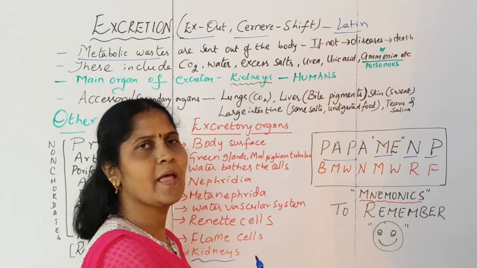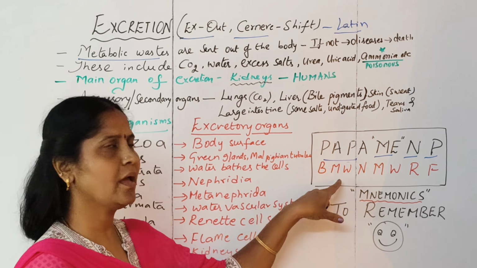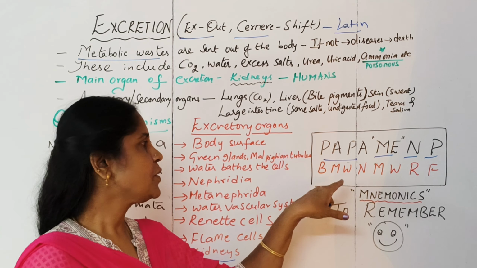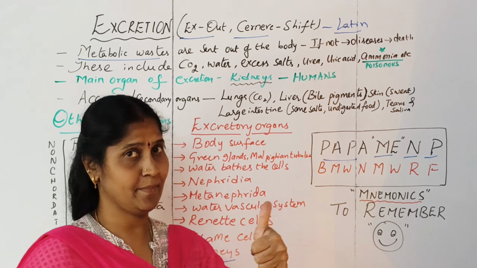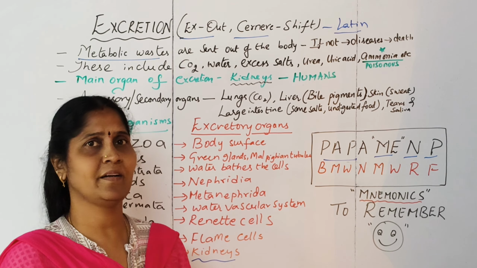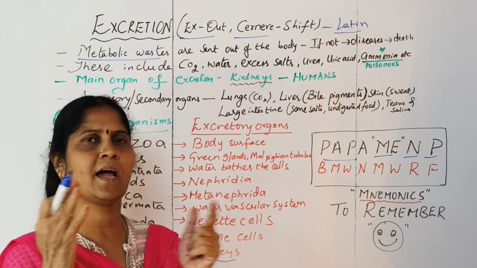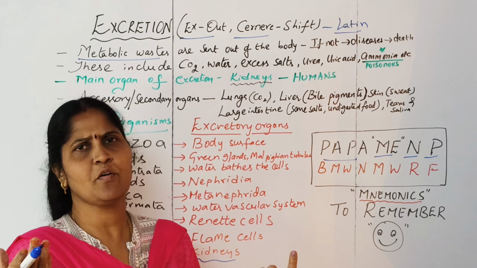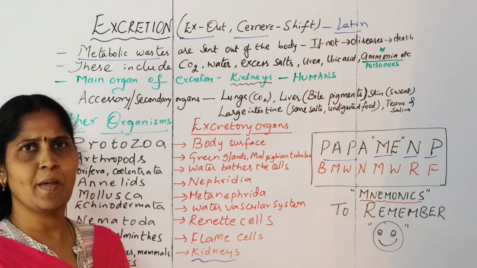To remember the excretory organs, you can remember BMW, you know BMW is a car. BMW: not merely wheels, real freedom. Like this, through small mnemonic sentences, you can memorize the entire chart along with the phyla and the excretory organs and write it within a jiffy in the exam. Hope you understood, and it is quite easy to memorize also.